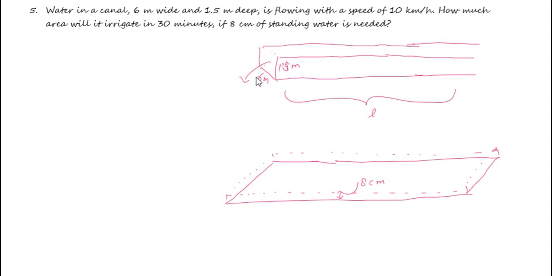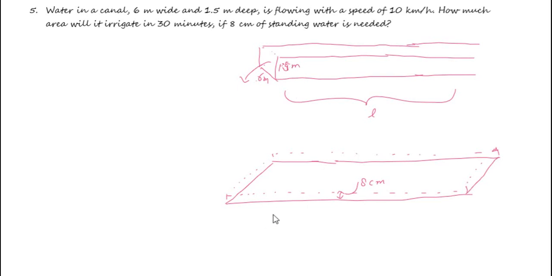Water is coming out of this canal, which is 6 meter wide and 1.5 meter height, for 30 minutes. That water gets into an irrigation area and you need to have 8 centimeter of water here. So to what total area will this entire water irrigate?